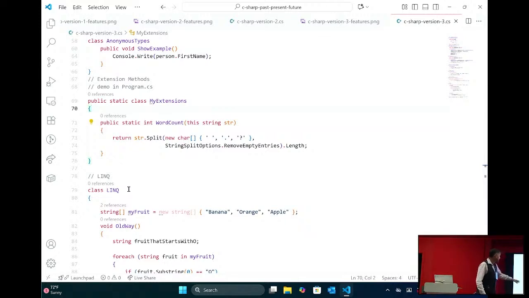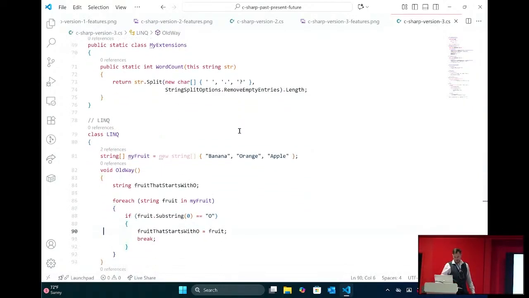But extension methods allow you to add functions to code that you might not even own. Now, my example here, I'm adding a word count to a string, right? So if we have a string, I can now call .WordCount, and it's as though I added a method into the .NET library itself, which I didn't, right? I can just add it on here. It's very, very cool. And then we also get LINQ itself.